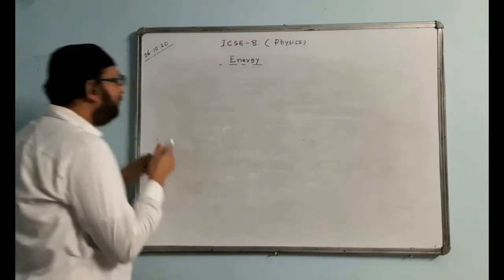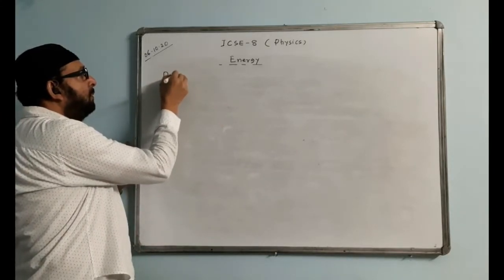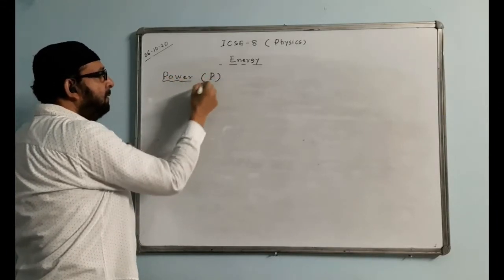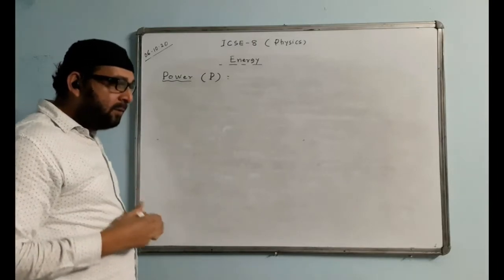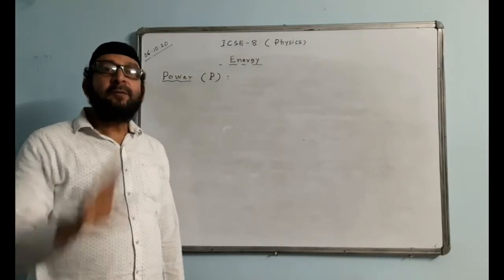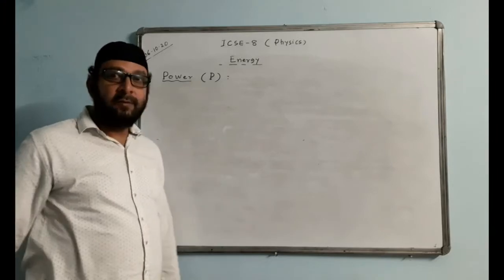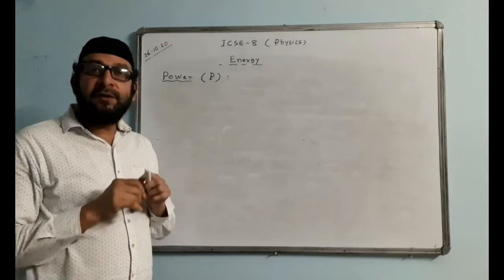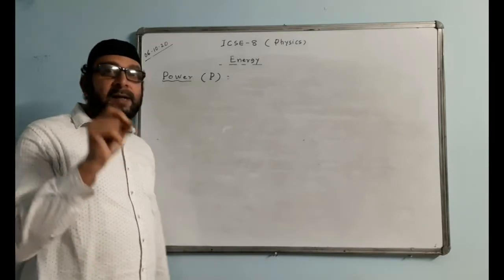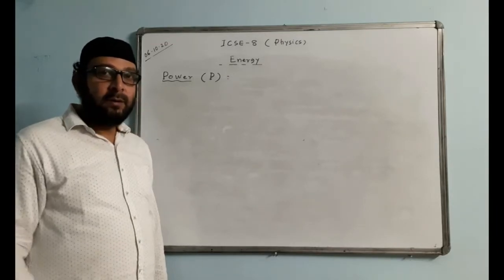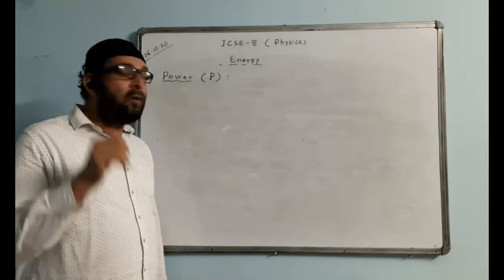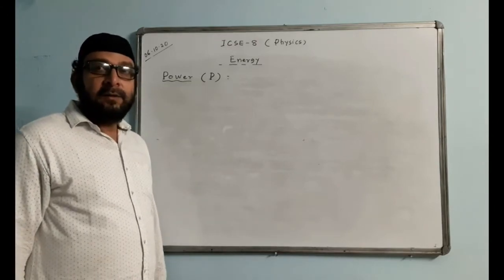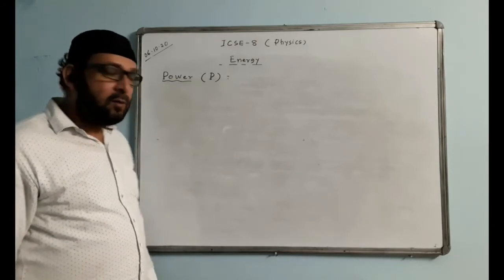Now we are learning about power. Power is denoted by the symbol P. What is power? We say work upon time is called power. Instead of saying that, the proper definition is: the rate of doing work is called power.